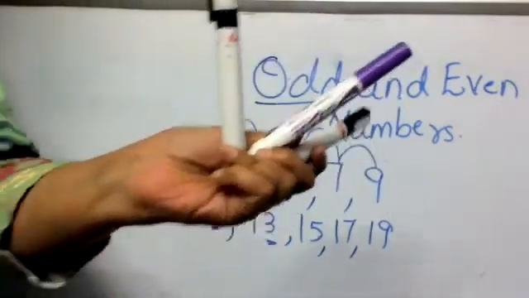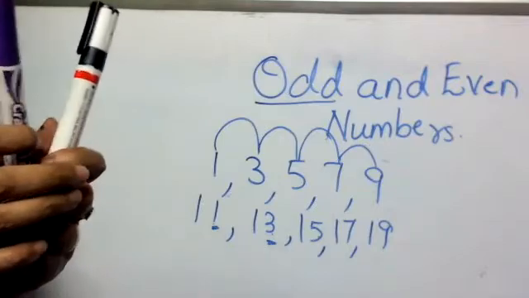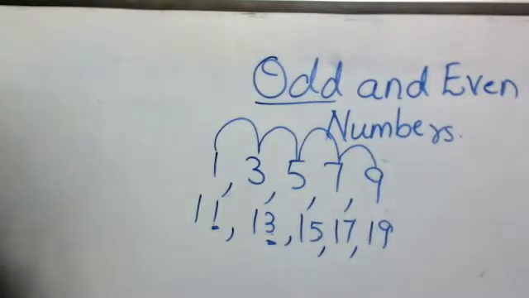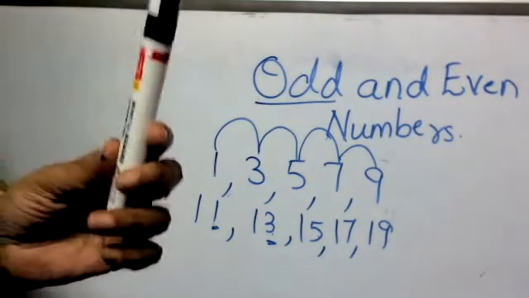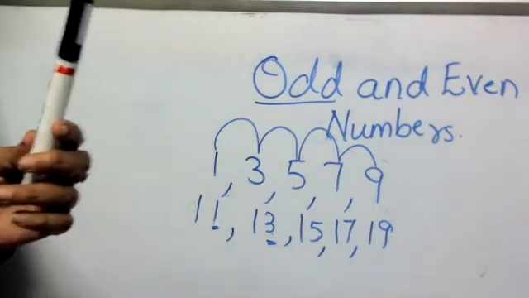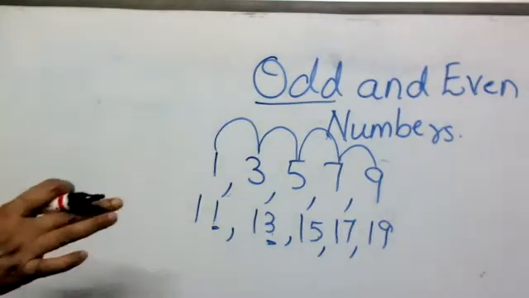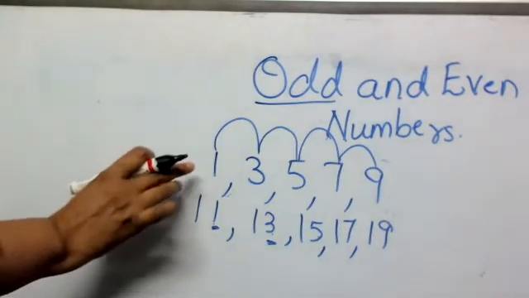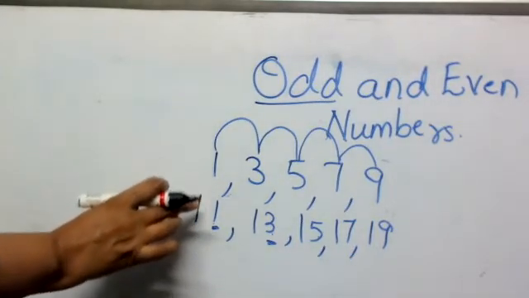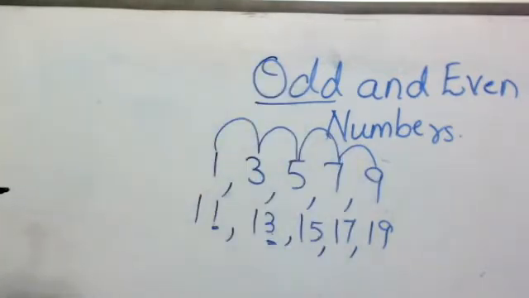Suppose I am having 3 pens or 3 markers. So 3 is an odd number. Suppose I'm having only one marker with me, then it is an odd number. So it is very easy to find out an odd number. An odd number is a number that is ending with 1, 3, 5, 7 and 9.